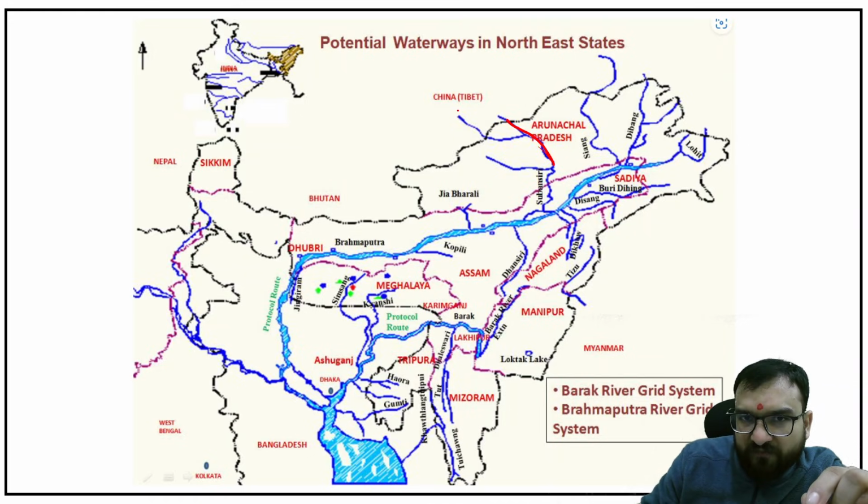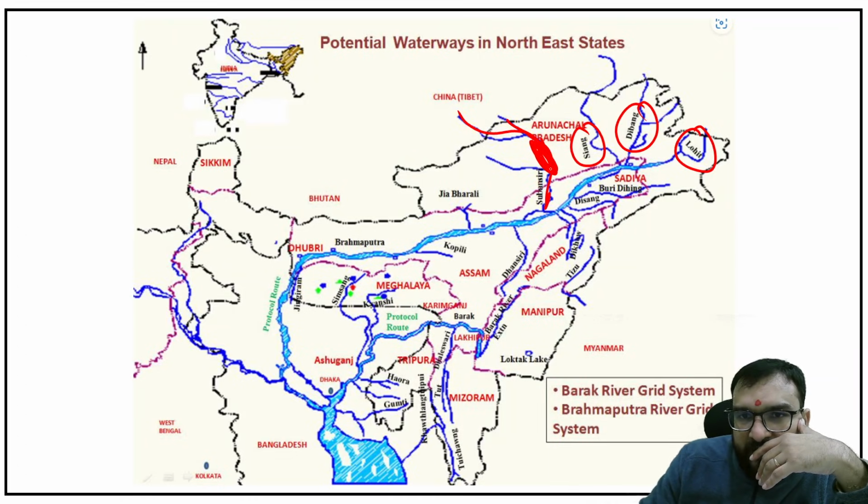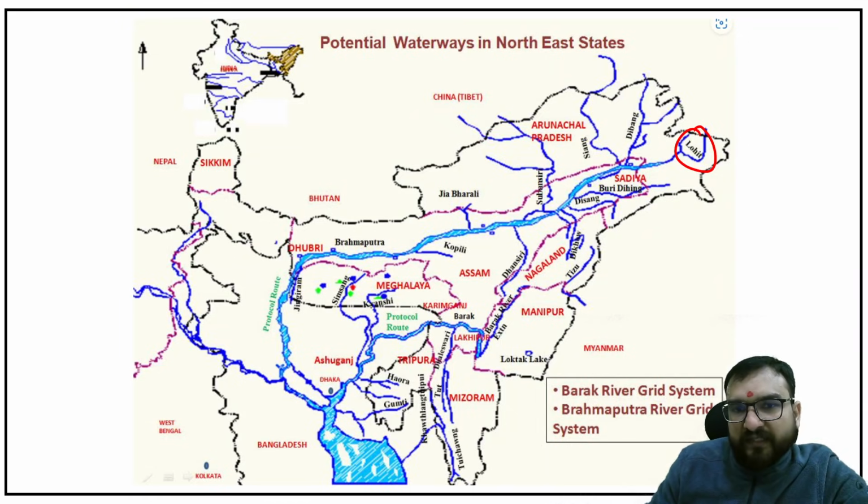So somewhere from China, Tibet, Subansiri is originating, flowing through Arunachal Pradesh again. Subansiri, major river. Siang, major river, Dibang, Lohit are flowing in Arunachal Pradesh. See from this mindset also. And then before the Dhansari you will be finding Subansiri. Somewhere Subansiri you will be finding like this also. So this point Subansiri you will be finding, guys.